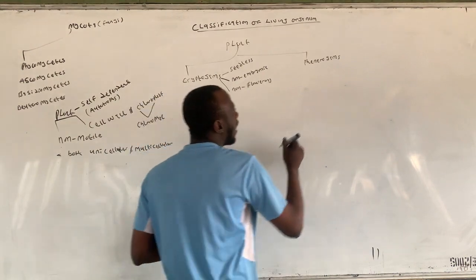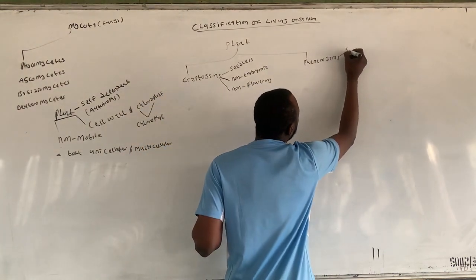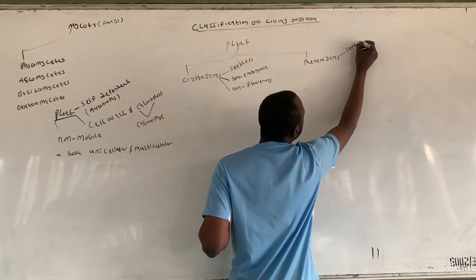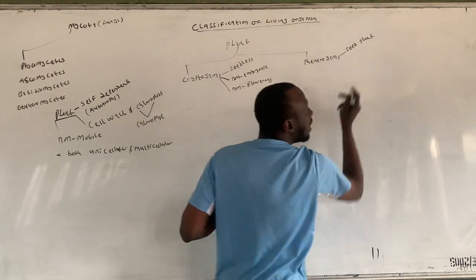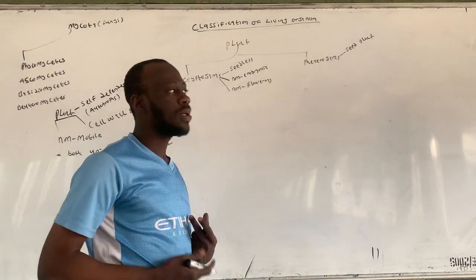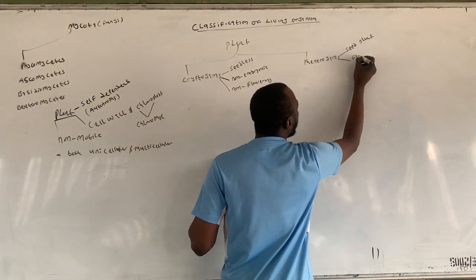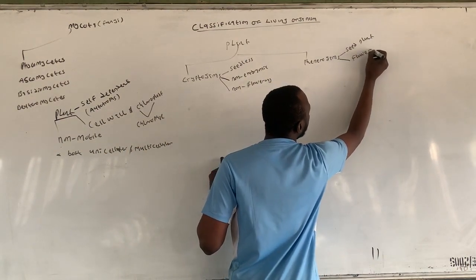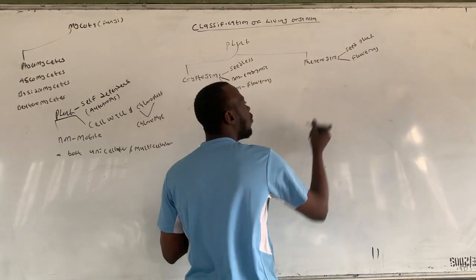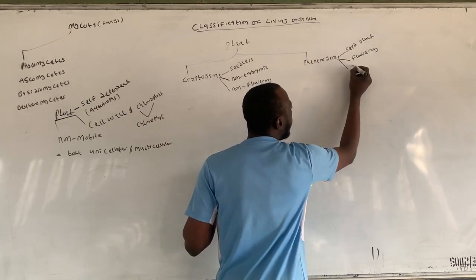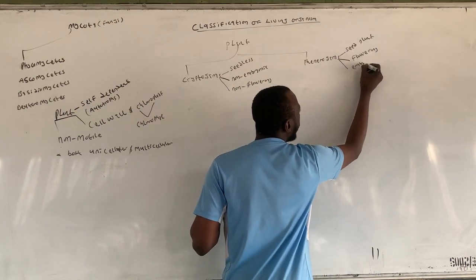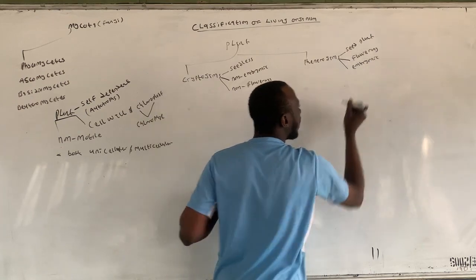While these phanerogams are known as seed plants, meaning they bear seed. They can also be called flowering plants. They can also be called embryonic plants.